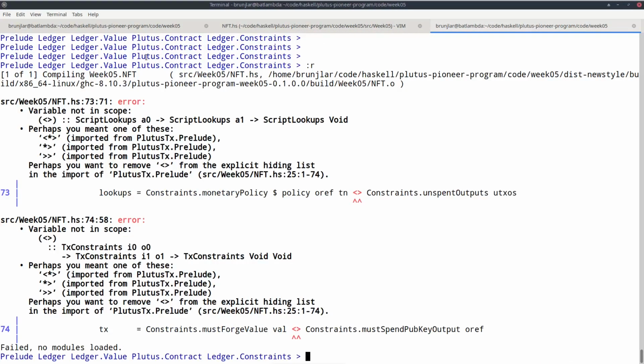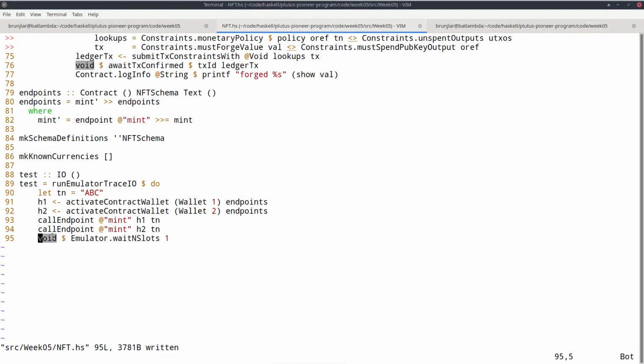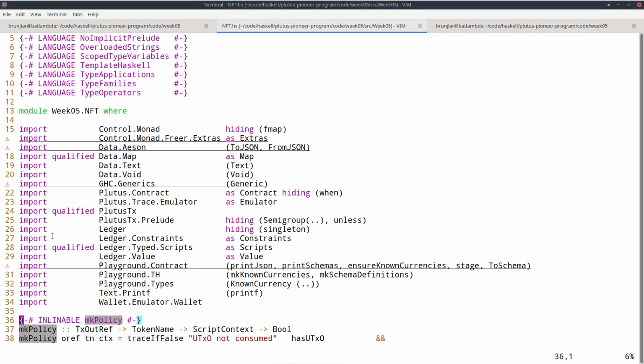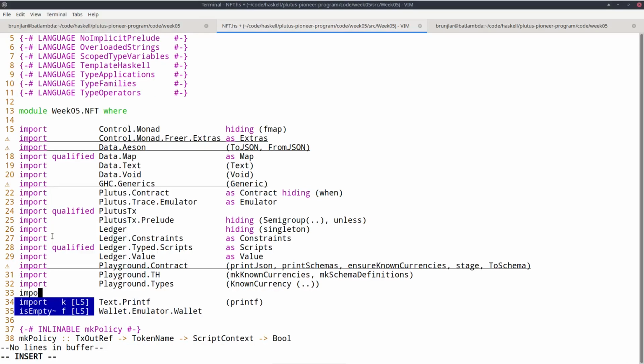Right, and now I run into a problem that the semigroup operation I use to combine constraints and lookups is in the actual Haskell prelude, not in the Plutus TX prelude. So here in the imports, I hide the Plutus TX stuff, the semigroup operation, but now I must explicitly import the standard Haskell prelude with this semigroup.